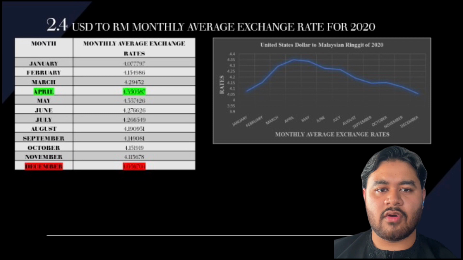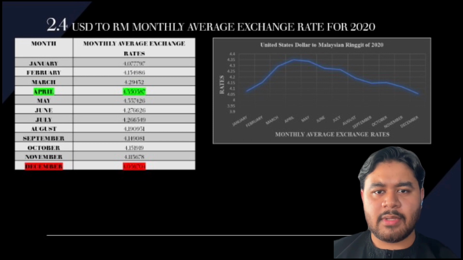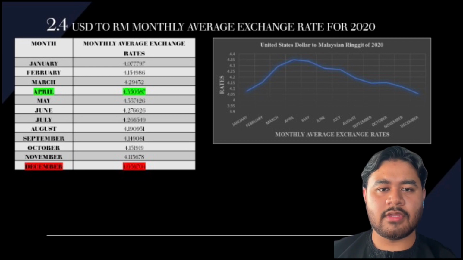This caused the value of the Ringgit Malaysia, RM, to plunge at the start of April until May and June, where there was a slight drop, and it continued depreciating until September. It then climbed slightly in October and dropped from there until December.